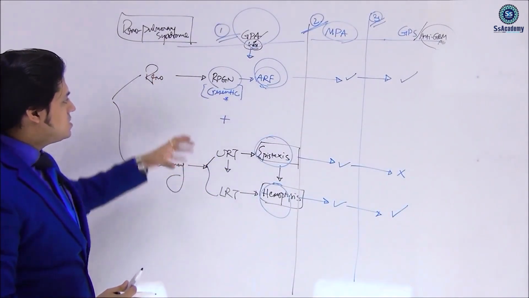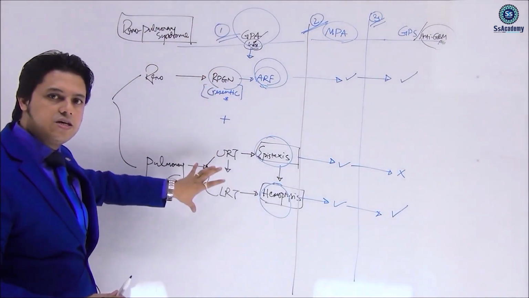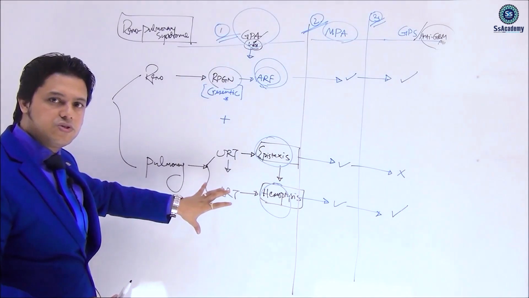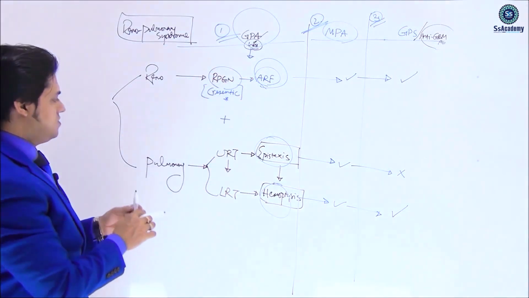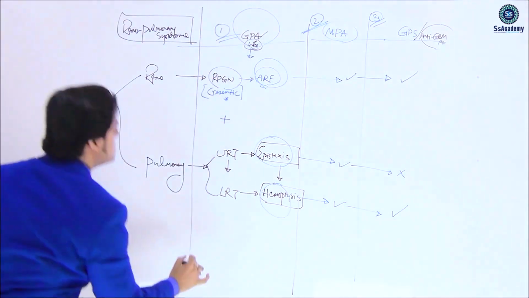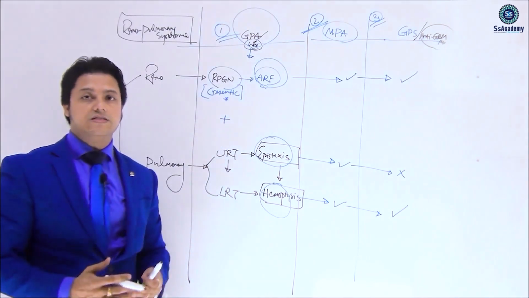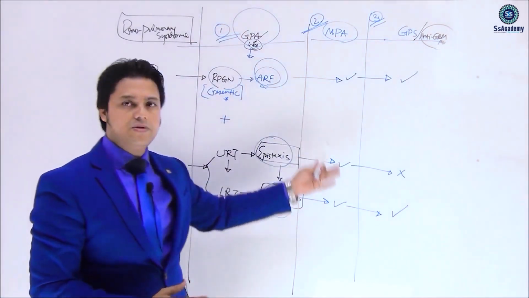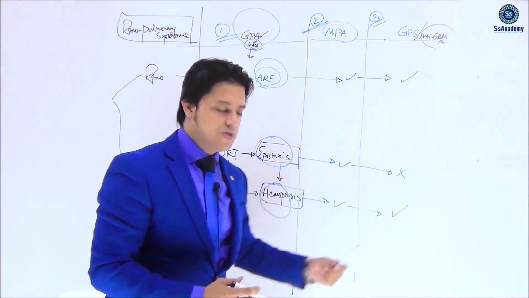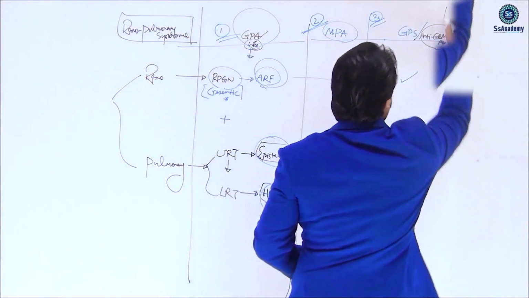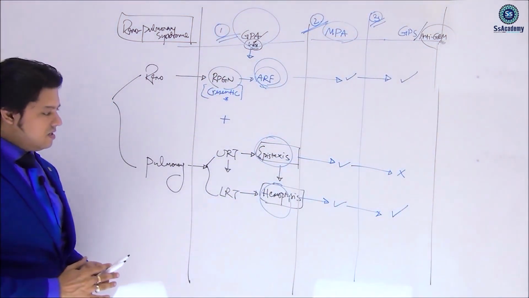The renal-pulmonary syndrome: renal with rapidly progressive glomerulonephritis, pulmonary with the upper respiratory tract followed by the lower respiratory tract. The pulmonary involvement is a very typical syndrome of GPA, the granulomatous polyangiitis. In contrast, microscopic polyangiitis has a similar presentation, and GPS, that is Goodpasture's syndrome, is the third disease that you must remember.